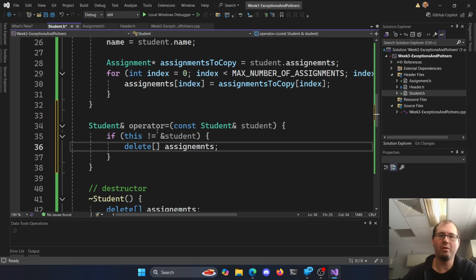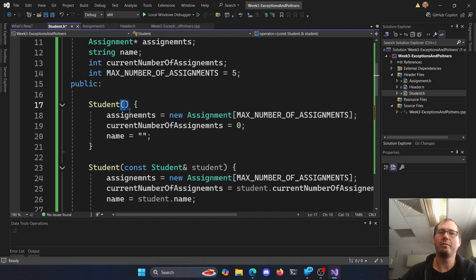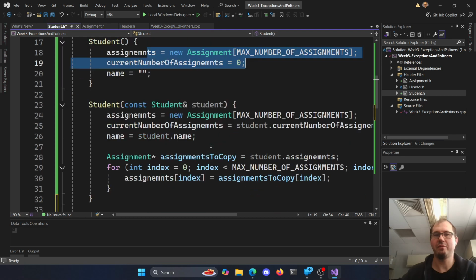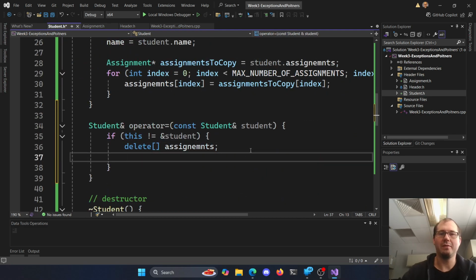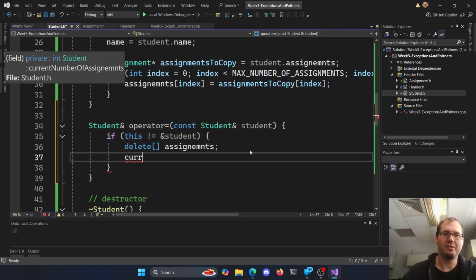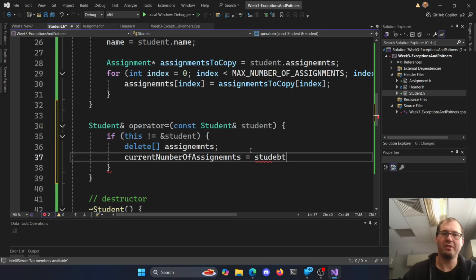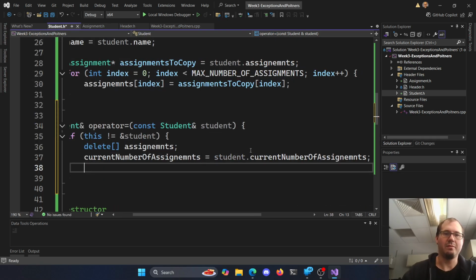Because we were a student, or we were an instance of student, we had already run our constructor, right? Because this one existed. So I need to go delete this memory, free it up here. Then I can take my current number of assignments, which is equal to the student's current number of assignments. We can take my name, which is the student's name.